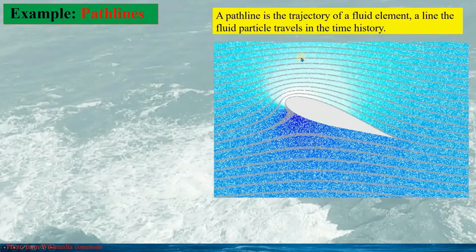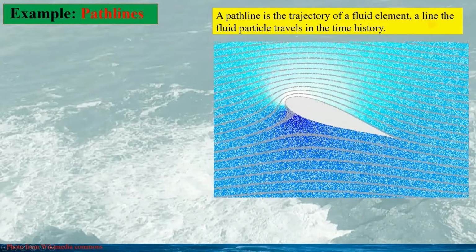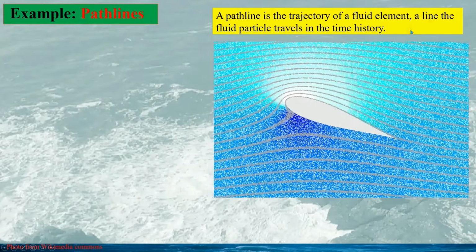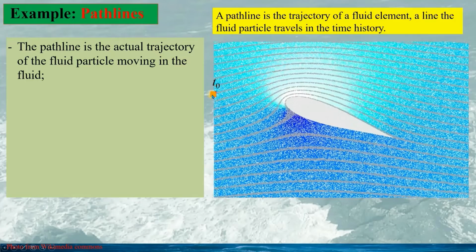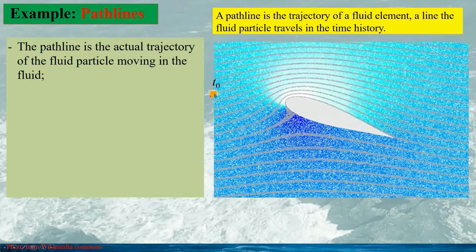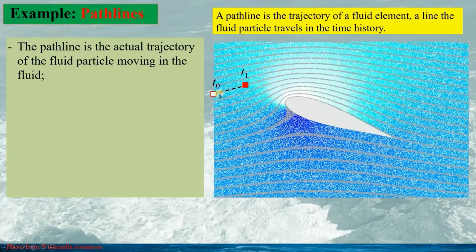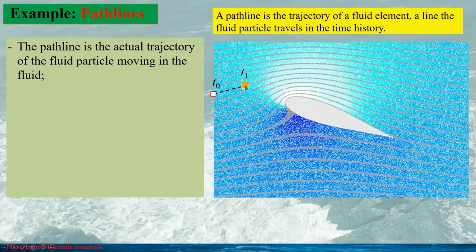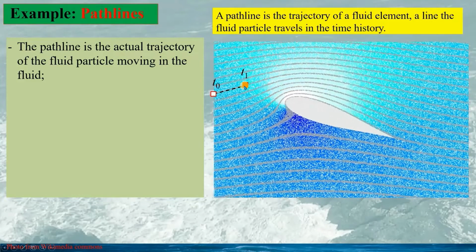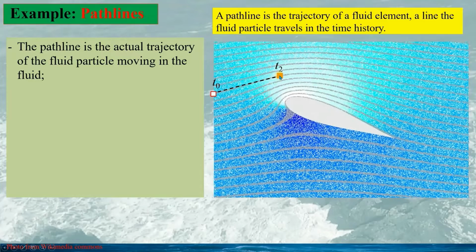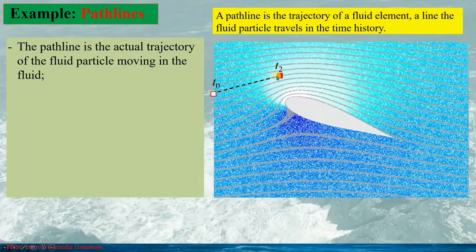A path line is the trajectory of a fluid element, a line the fluid particle travels in the time history. So if we look at one fluid particle, the red square, which is moving in the fluid, at time t1, the fluid particle moved to here, and at time t2, the particle moved to here.